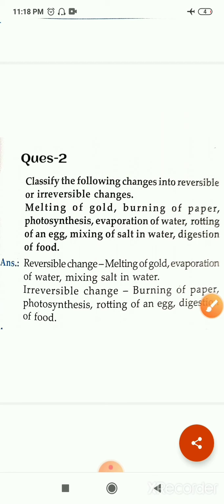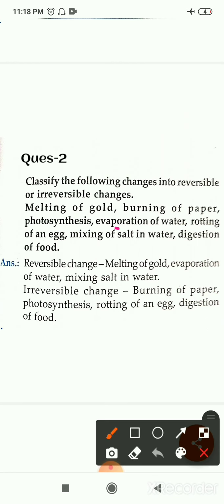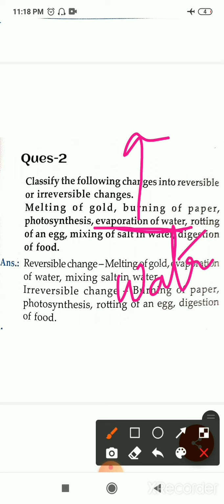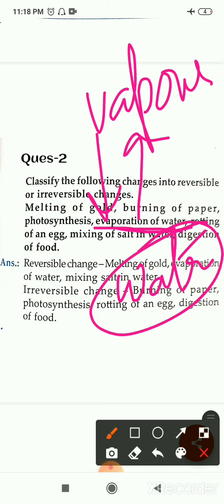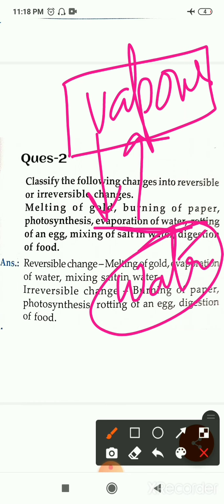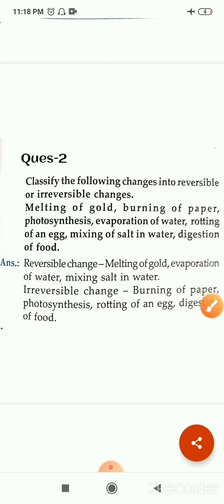Now next is evaporation of water. If water evaporates, it converts into vapor. Then the vapors can again be condensed into water. If you collect the vapors and cool them, then these vapors will change into water. Then this is a reversible change.